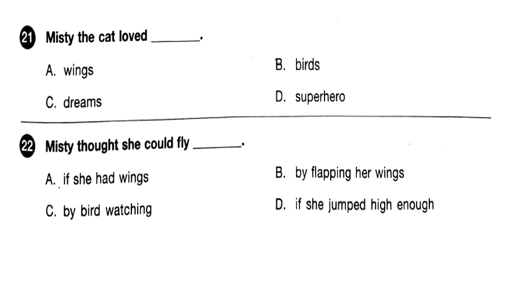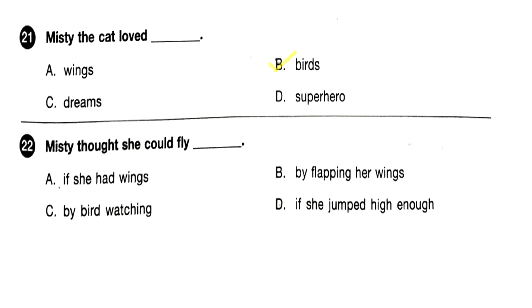Question 21. Misty the cat loved dash. A wings, B birds, C dreams, D superhero. What did the cat Misty love? The first sentence in the passage says that Misty the cat loved birds. Hence, answer is option B, which says birds.